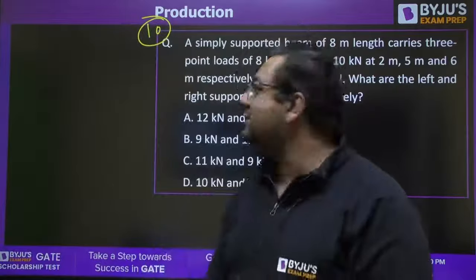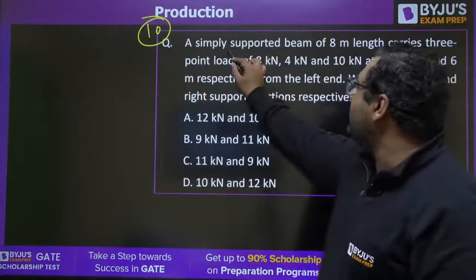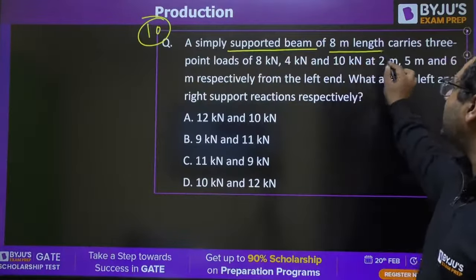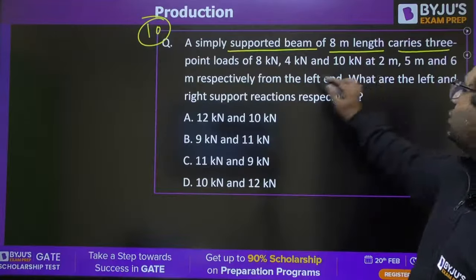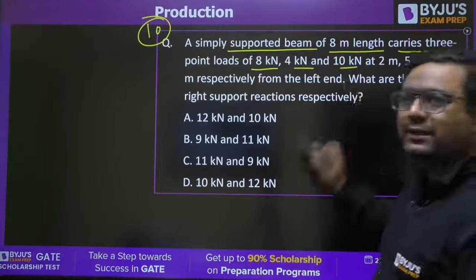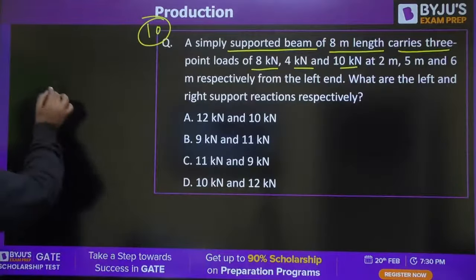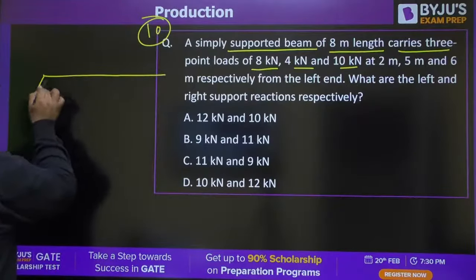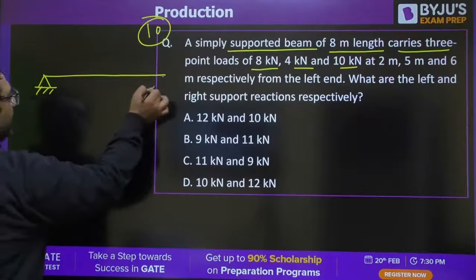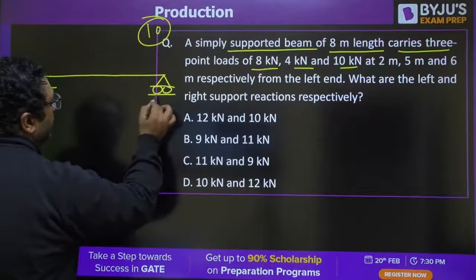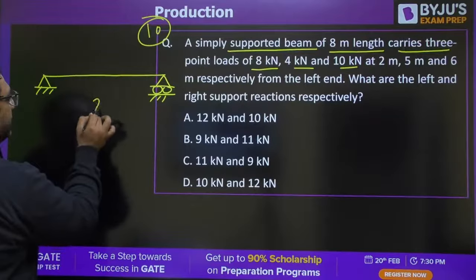Okay, next question is this. A simply supported beam of 8 meter length carries 3 point loads: 8, 4 and 10. Even Yogesh, if you are from civil, you can solve this question if you are appearing for ESE, it may help you. 8 meter is the total length.